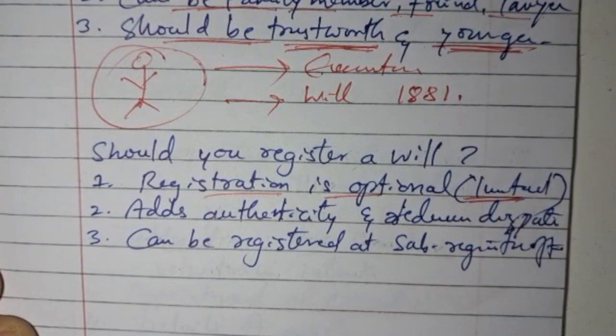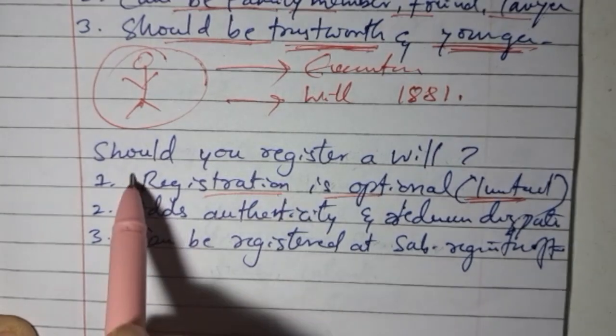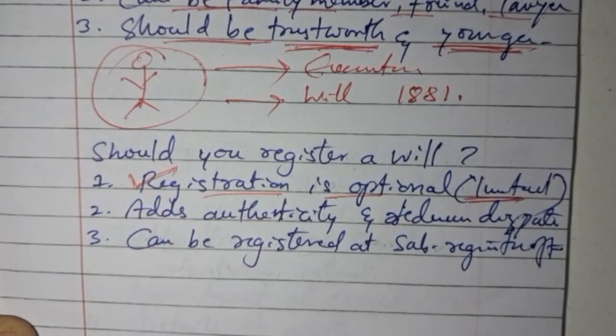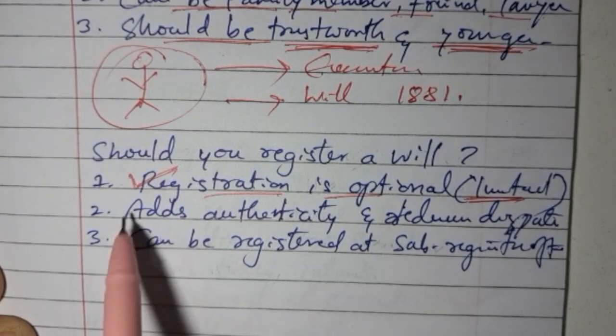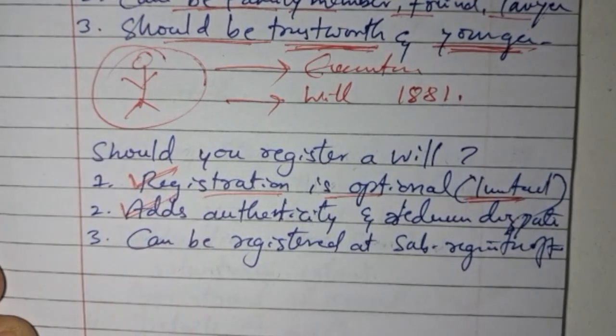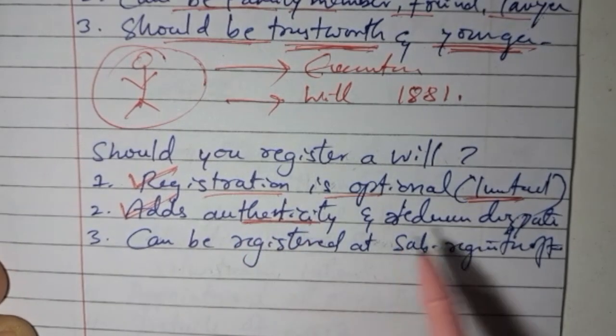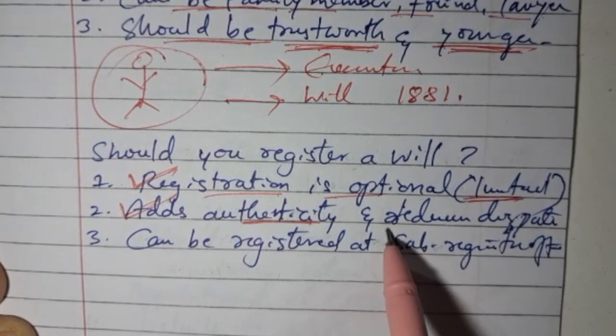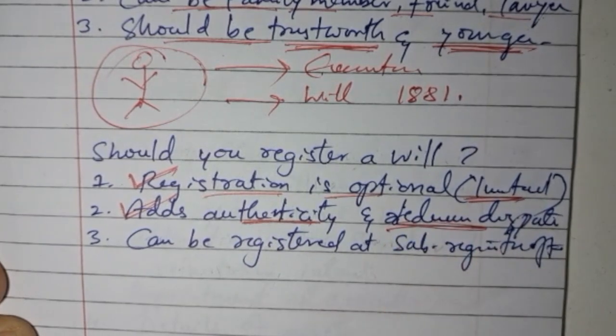So basically, if someone is going to register a will, it is going to add legal weightage to that will, and it is going to add authenticity. If it is already registered, a copy of that is there in the registration office, so it is going to add the authenticity that the testator only has written this, and it is going to reduce a lot of disputes in future.